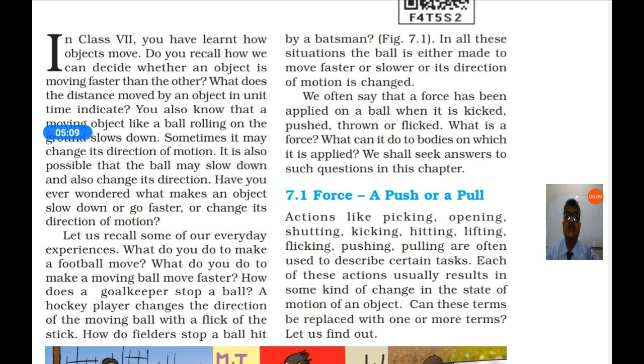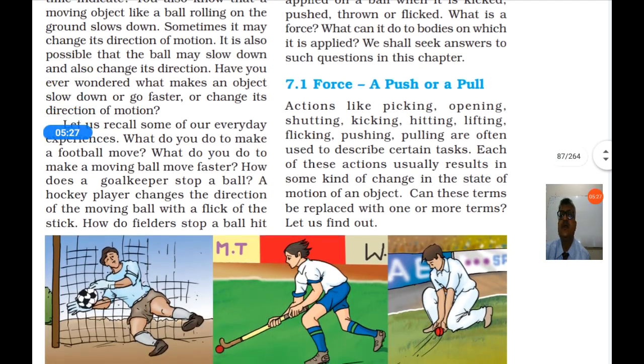So force is a physical quantity which is doing all these works. What is force and what can it do to bodies on which it is applied? We shall seek answers to such questions in this chapter.